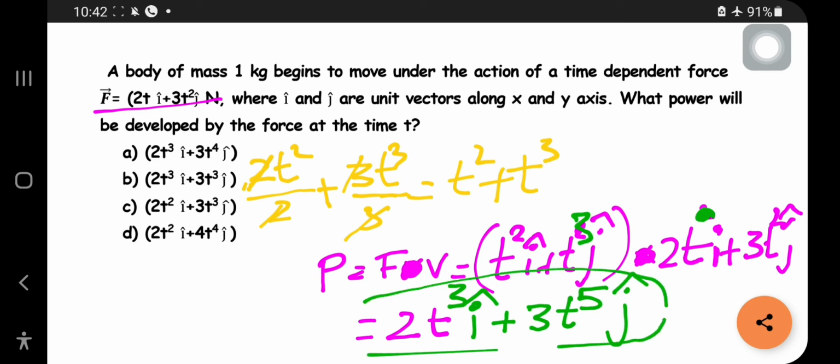This is the final answer you will obtain. So the option is not given correctly, so this is the correct option: 2t cube plus 3t power 5. So let us move into the next question.